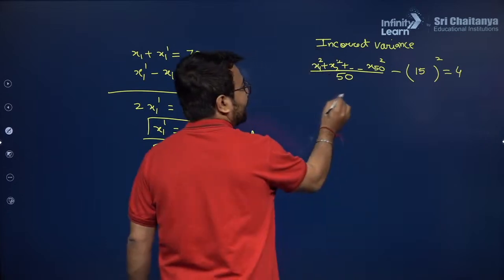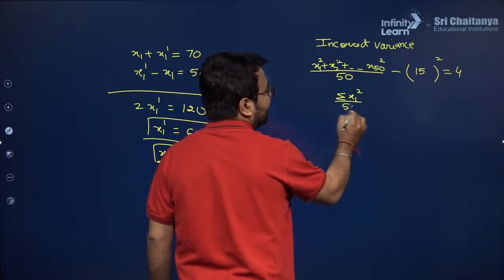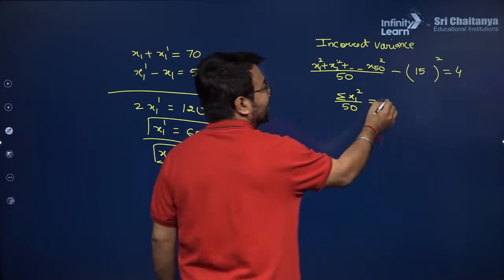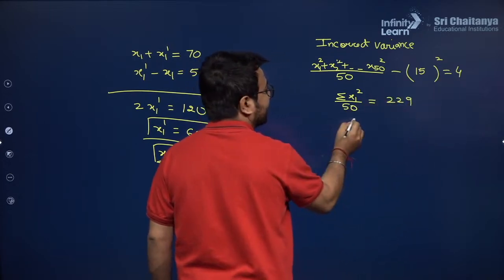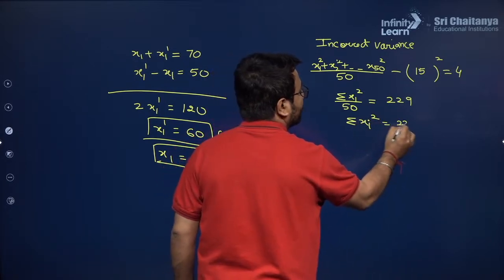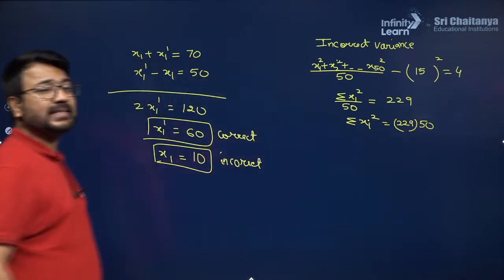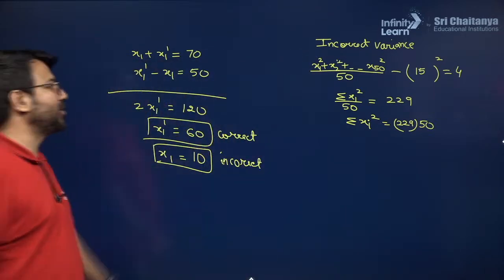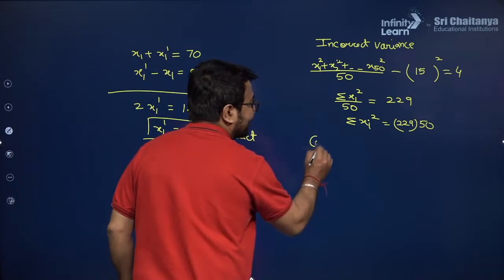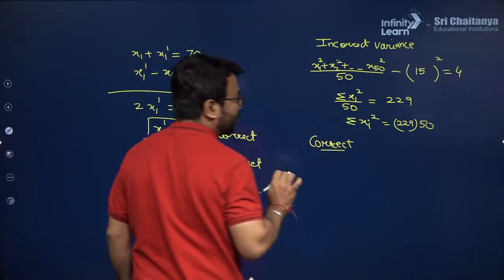the variance is given to you as 4. So I got the value of summation of xi square upon 50 as 225 plus 4, that is 229. So I got the value of summation of xi square as 229 into 50. This is the incorrect data which is written in front of you. Now let us correct this data. In this data, what is the problem?